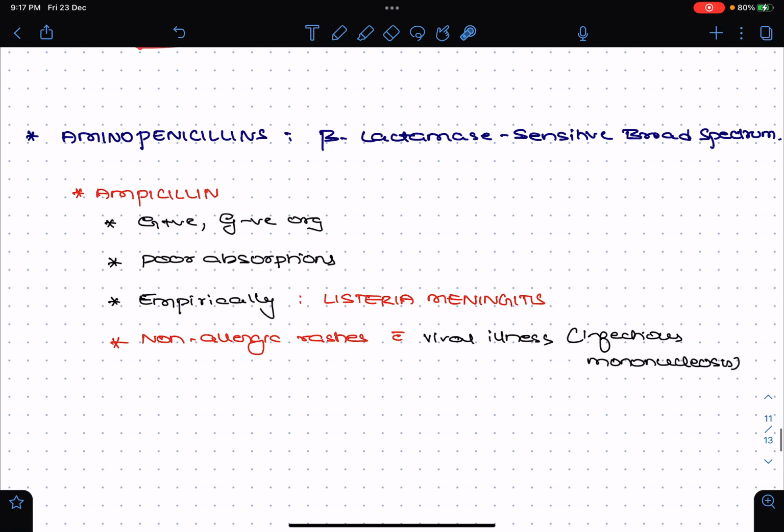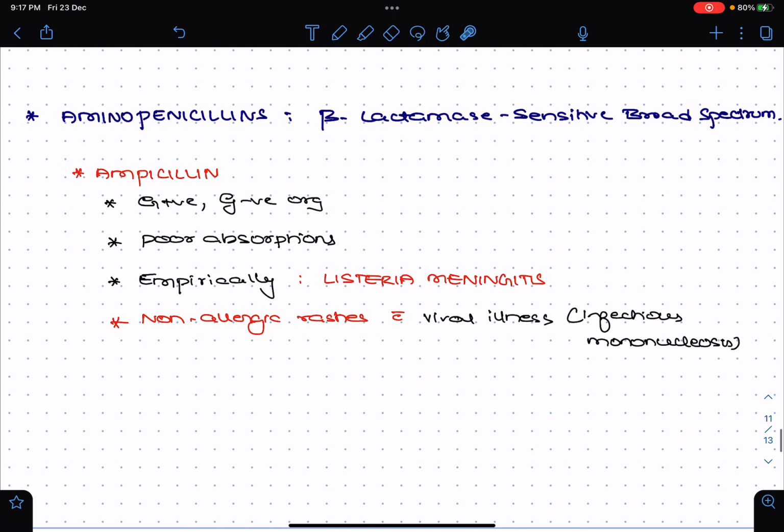Next, coming to the aminopenicillins. So aminopenicillins are called beta lactamase sensitive broad spectrum penicillins. Please remember, it is a broad spectrum penicillin. Under this you have ampicillin and amoxicillin. So ampicillin, since it is a broad spectrum, will be active against both gram positive and gram negative organisms. And since they have got poor oral absorption, they are given through the IV route, and they are preferred for empirical treatment and the treatment of Listeria meningitis.